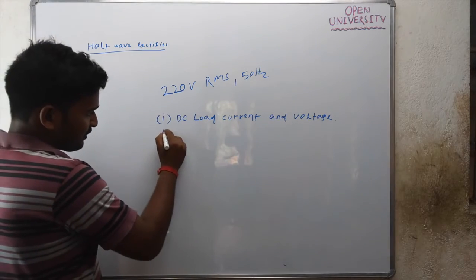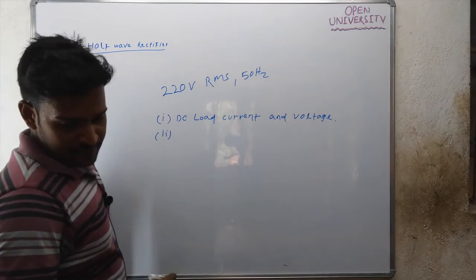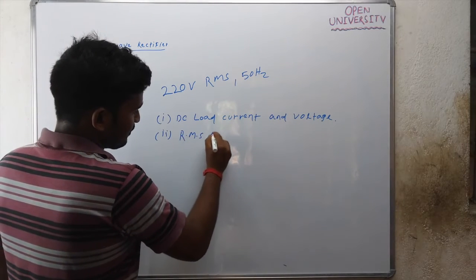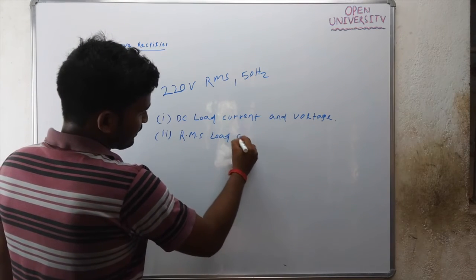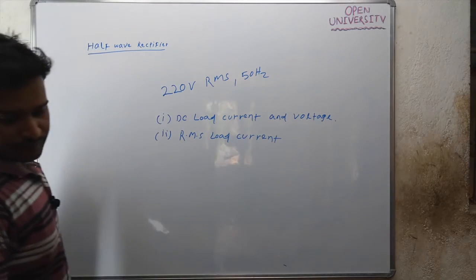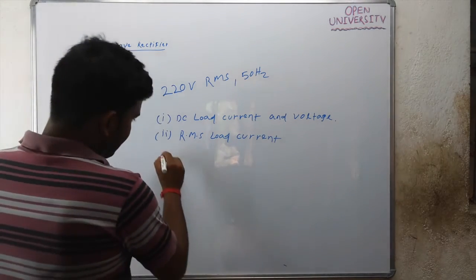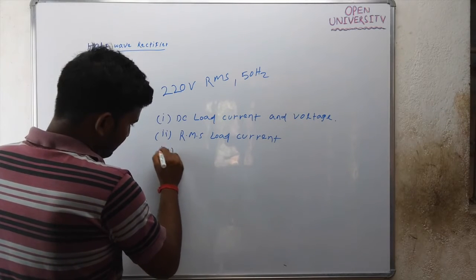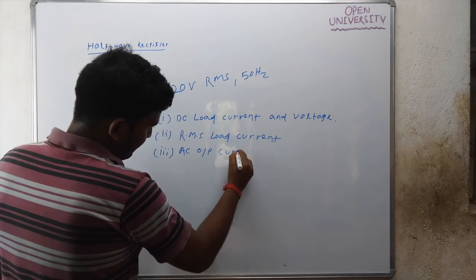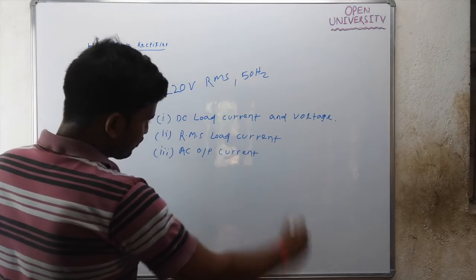Second one, RMS load current. Third one, AC output current.